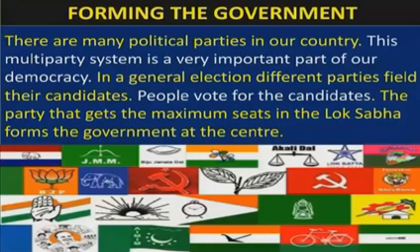In a general election, different parties field their candidates. That means different parties send their candidates to fight for the election. People vote for the candidates. The party that gets the maximum seats in the Lok Sabha forms the government at the center. As you know, in 2019, the Bharatiya Janata Party got the maximum seats in the Lok Sabha election, and that's why they formed the government at the center.